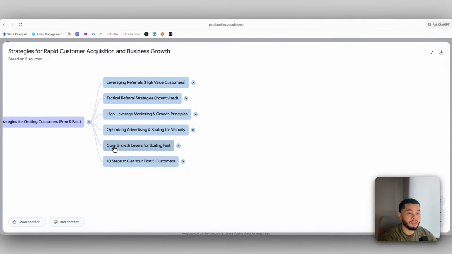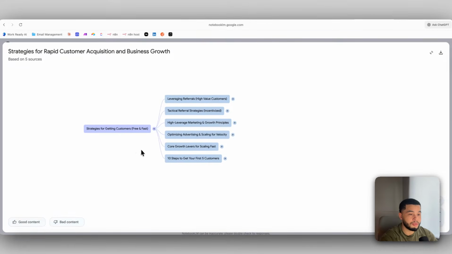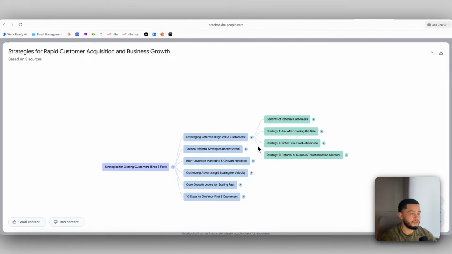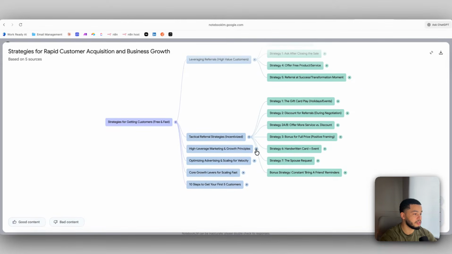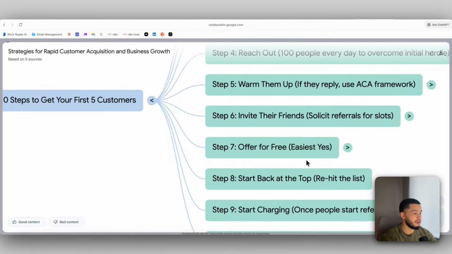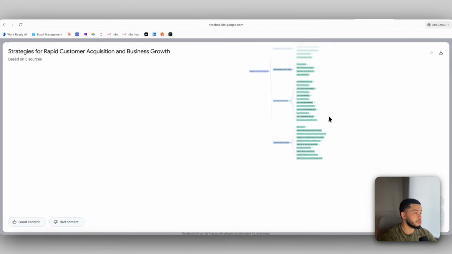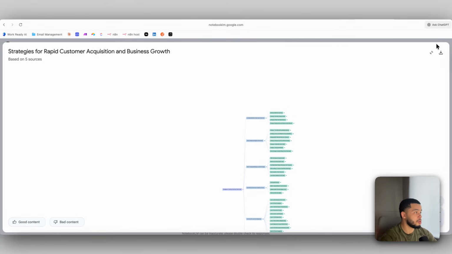I have the mind map down here, in which you can see it outputs a very basic mind map. This is probably one of the less useful things that NotebookLM has. I don't really see much use for this. It's really basic. There's not really much use that you would get out of this. I think, in my opinion, there's not much things that I would use this for. But it's there just in case you do need to use it if you want to create a mind map.